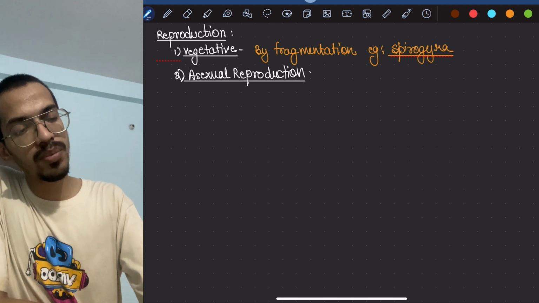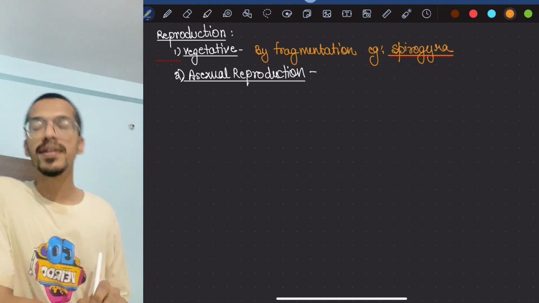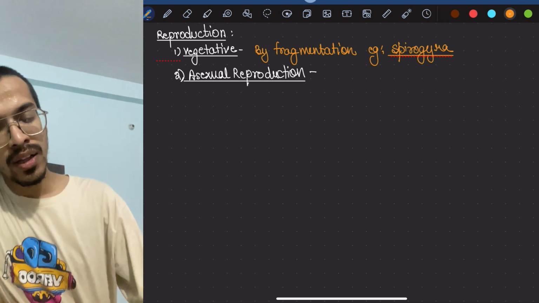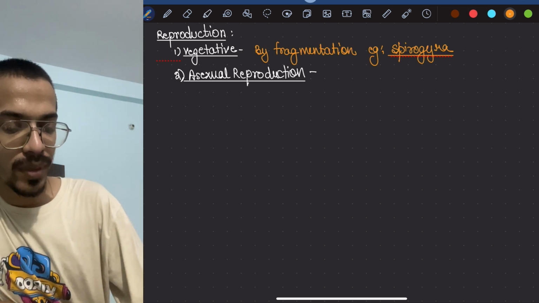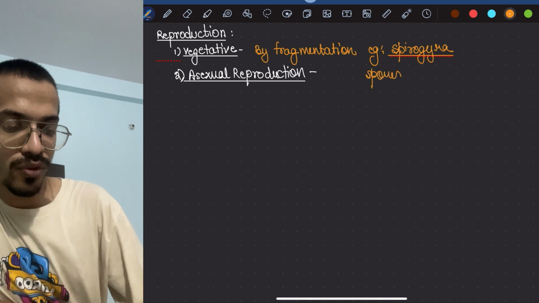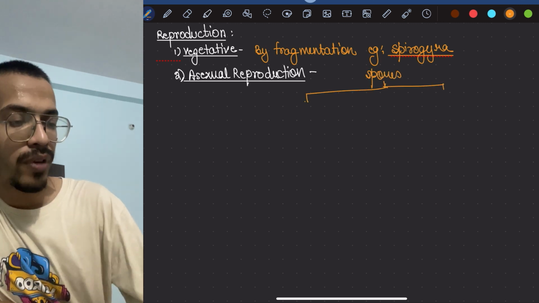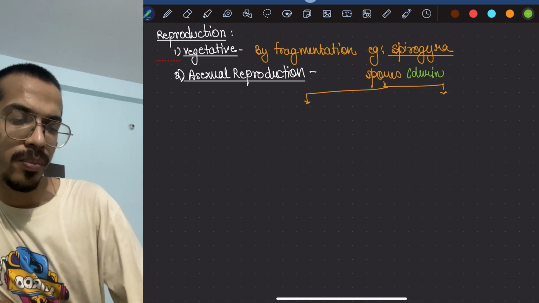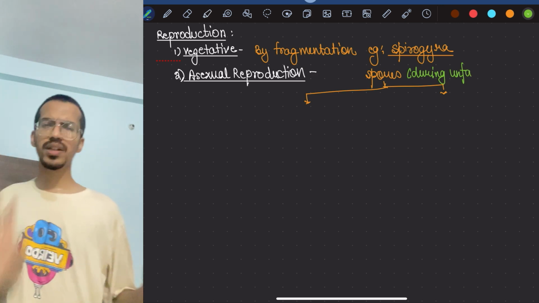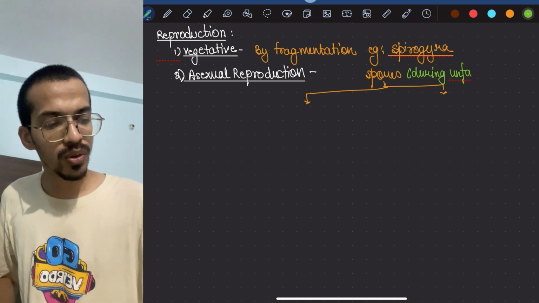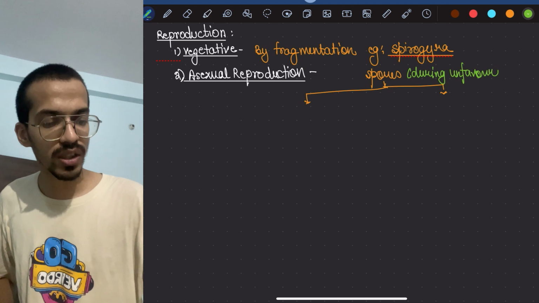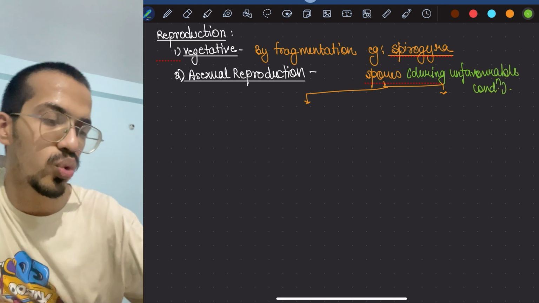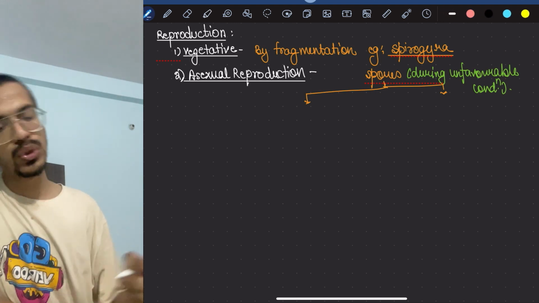Now this asexual reproduction is taken care of with the help of spores. The spores could be motile or non-motile. So there could be spore formation that will occur. When will these spores be formed? During unfavorable conditions, though there are certain cases where they are formed in favorable conditions also. Mostly during unfavorable conditions. Just remember it. They are of two types.